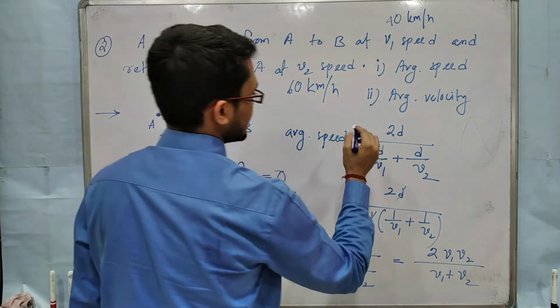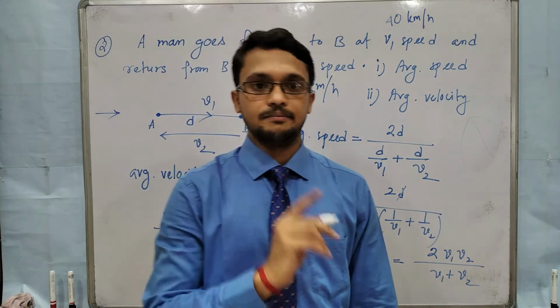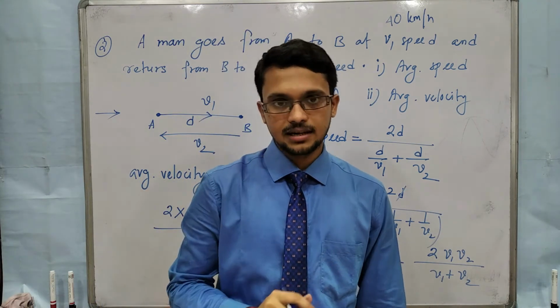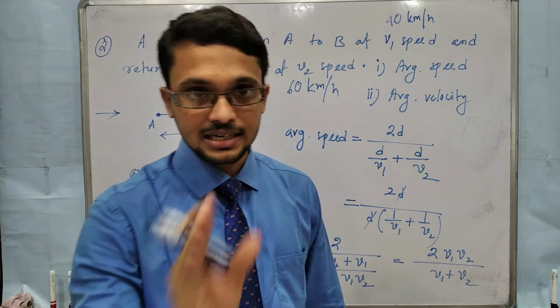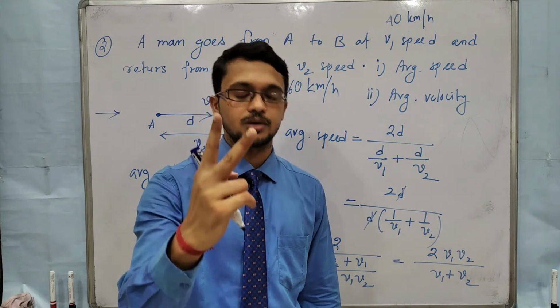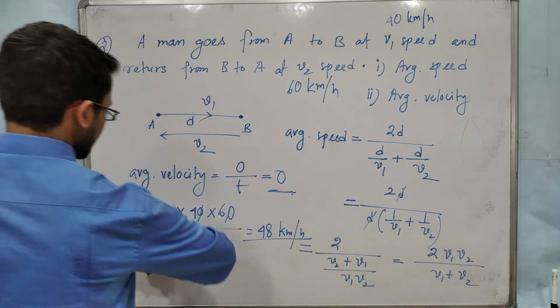So always use the formula, total distance by total time. Clear? And average velocity means total displacement by total time. Remember these two formulas, only two formulas you have to remember. Clear? Then you have to practice the numericals.